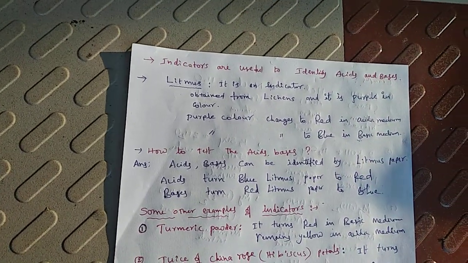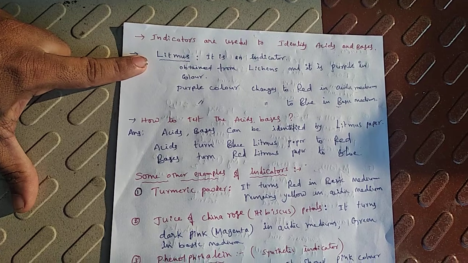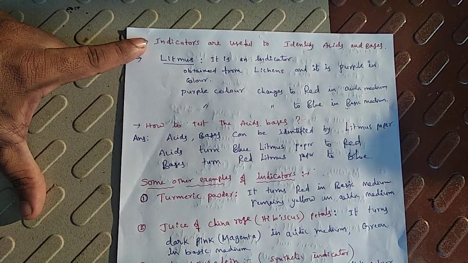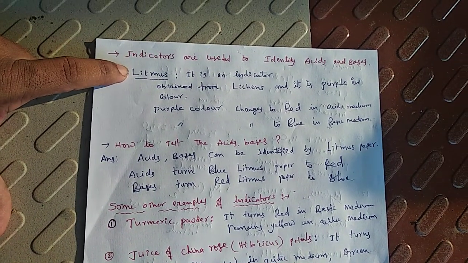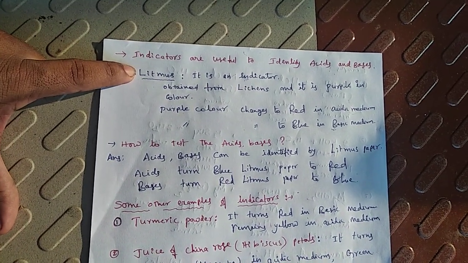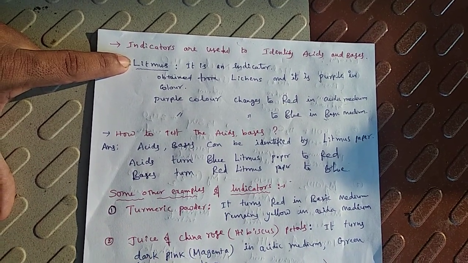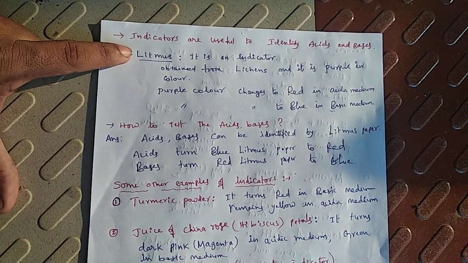Indicators are useful to identify acids and bases. What are the uses of indicators, children? Indicators are useful to identify acids and bases. There are two types of indicators, natural indicators and synthetic indicators. We'll see examples one by one.